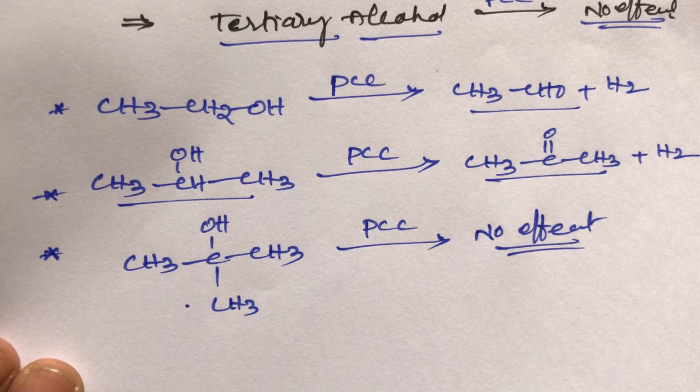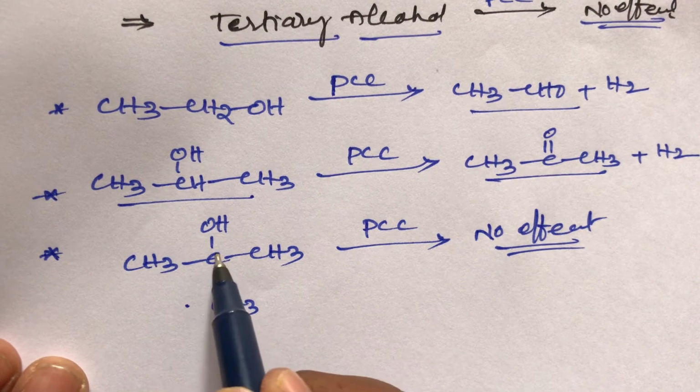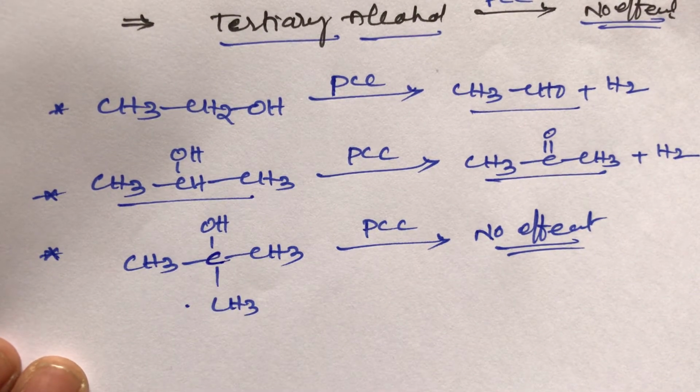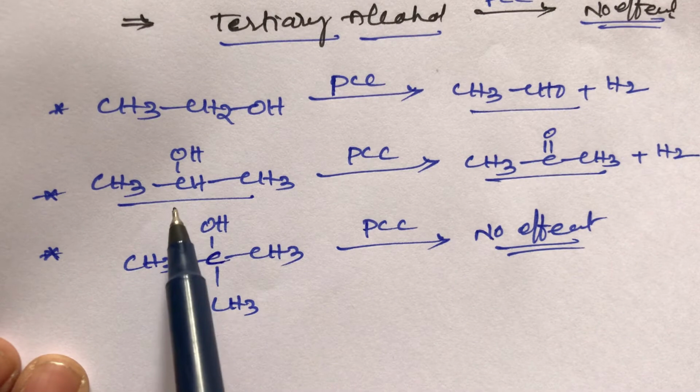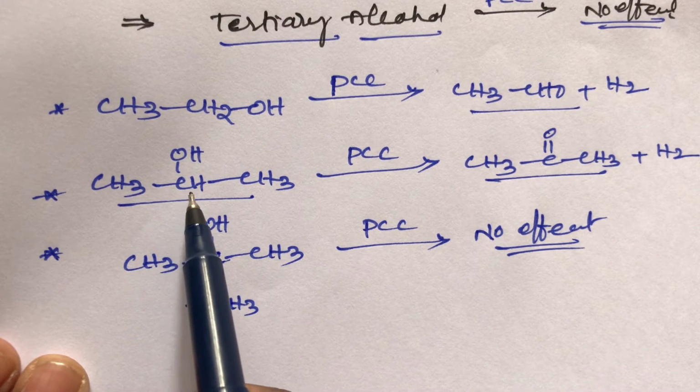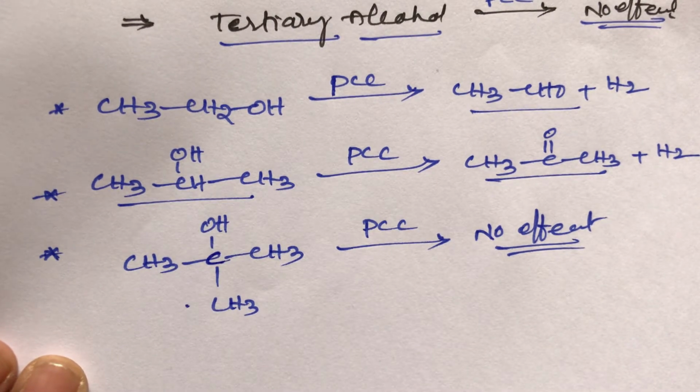This is a simple trick. PCC cannot oxidize tertiary alcohols. Why? Because this carbon does not contain hydrogen, so it cannot be oxidized. A secondary carbon has one hydrogen, so it is easily oxidized. This is a simple trick for PCC, student. PCC is a moderate oxidizer, not a strong oxidizer.